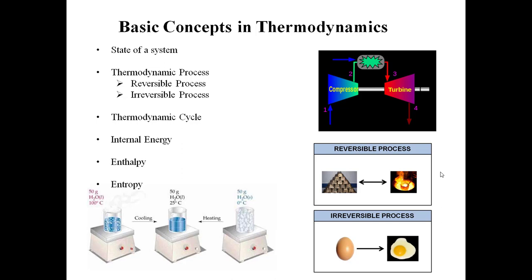But in the case of an irreversible process, to go from one shape to another shape, it again requires heat energy, but even if we supply the same amount of heat energy, it cannot come back to the original position. The best example is a metal casting process: by applying heat, the metal goes from a solid state to a liquid state, and from the liquid state we can give it whatever shape is required. And again, if we want to get back to the original shape, we can melt it and get back to the original shape.